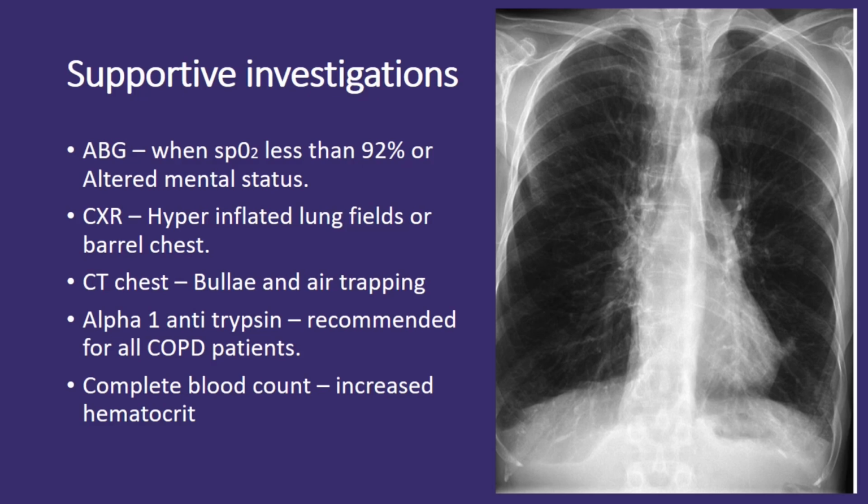The alpha-1 antitrypsin test is recommended for all COPD patients. Lastly, a complete blood count can reveal important information about the patient's health status. In COPD, an increased hematocrit level may indicate chronic hypoxemia and the body's compensatory response to low oxygen levels.